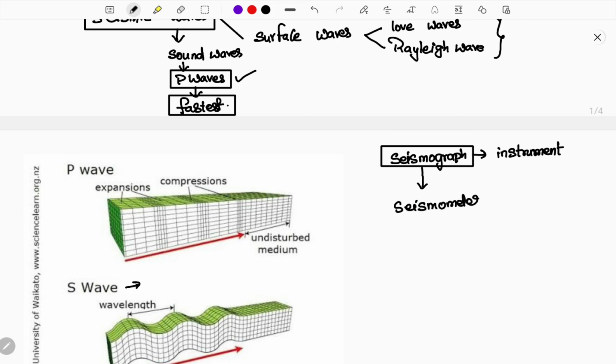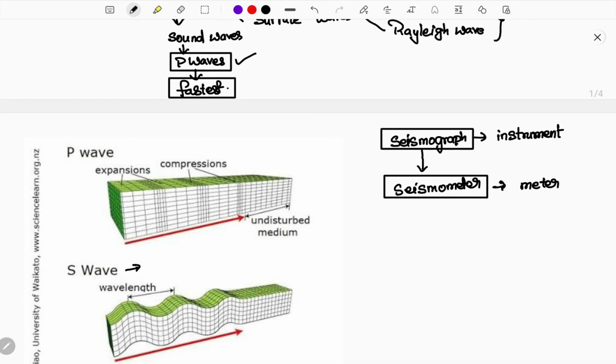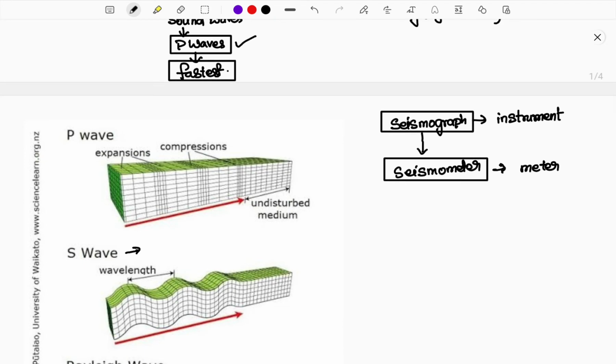Seismometer is part of the seismograph, and this is a measurement meter. It provides the data of so-called seismo, which means the earthquake. Whenever it happens, it measures the seismic wave and provides the data.